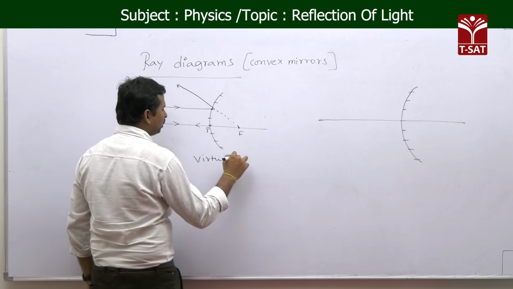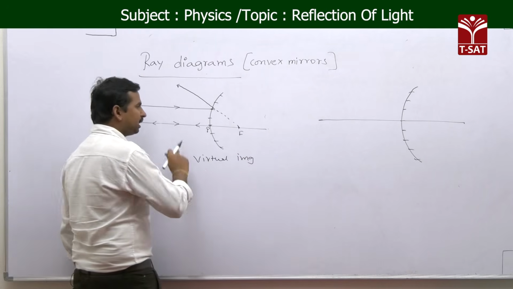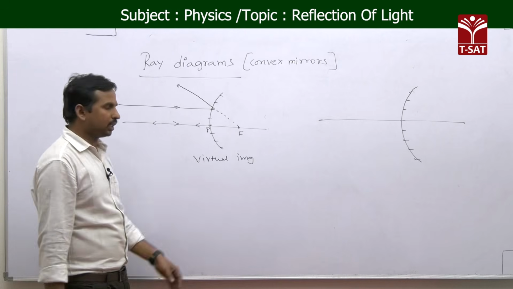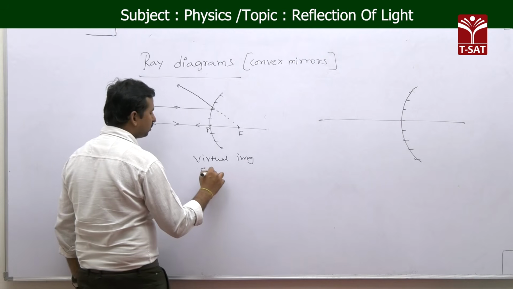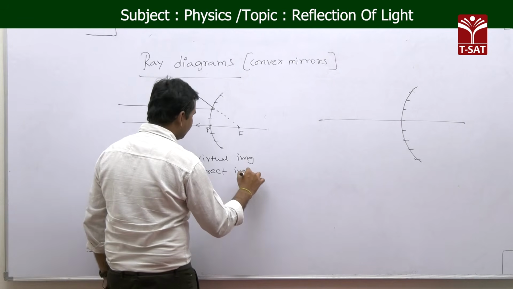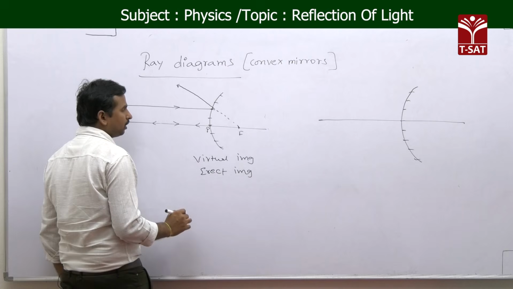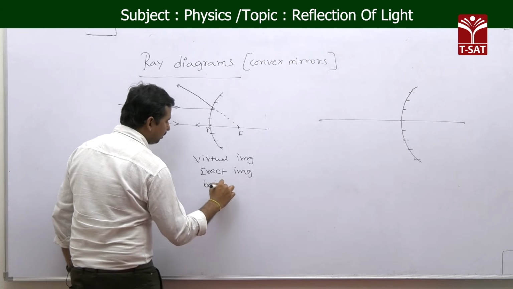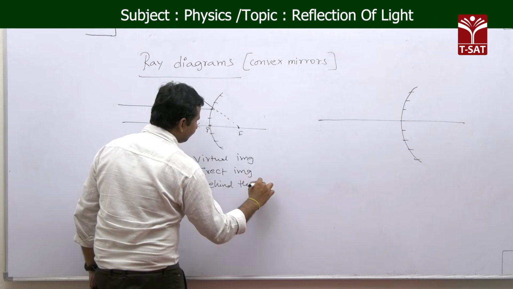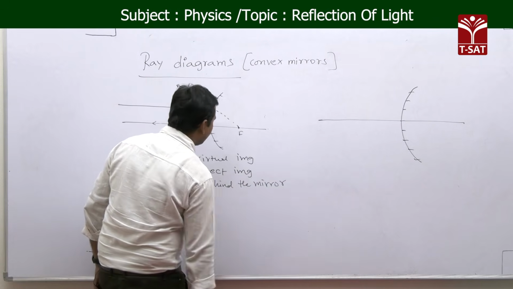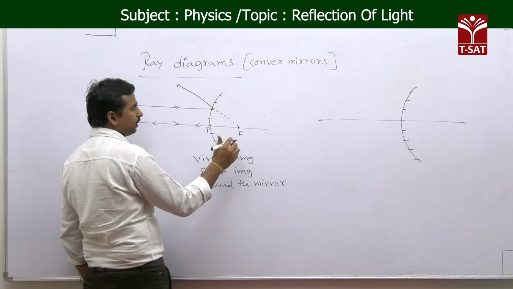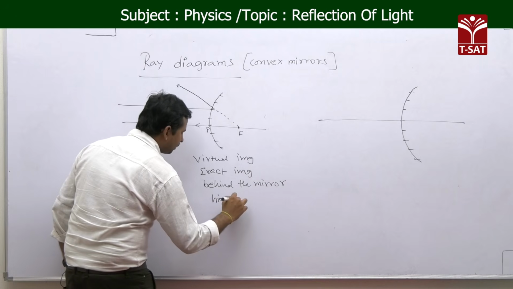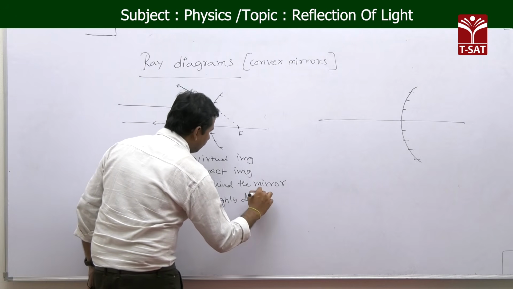Here it is forming a virtual image. And not only that, that virtual image is actually forming behind the mirror, and all virtual images are erect, that is why this is also an erect image. And it is forming behind the mirror, and if you see the size of the image formed here, it is of highly diminished size.